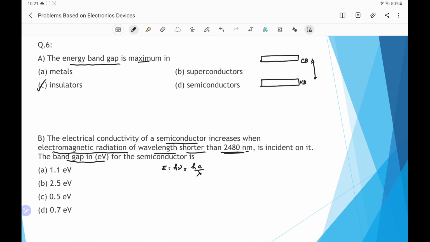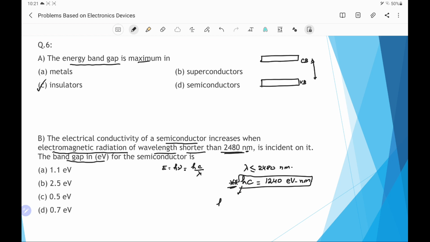The wavelength is given as lambda less than or equal to 2480 nanometer in the question, and we have to remember that hc equals 1240 electron volt nanometer. This is the value of hc.